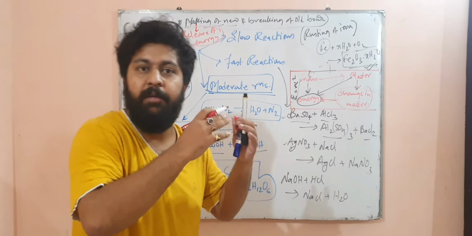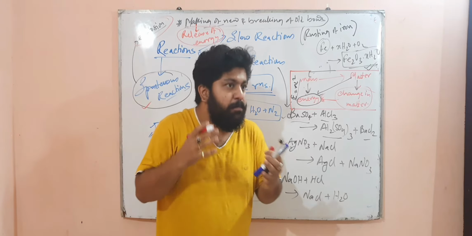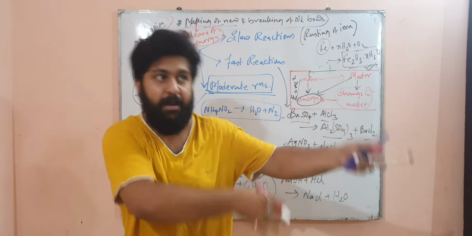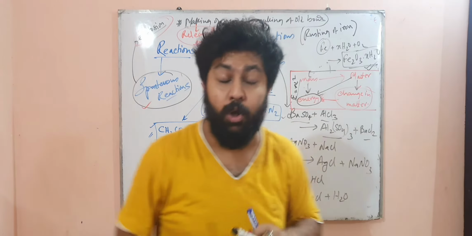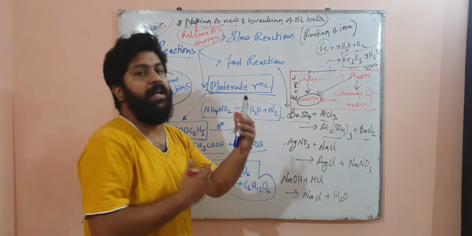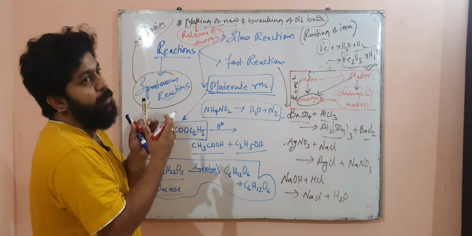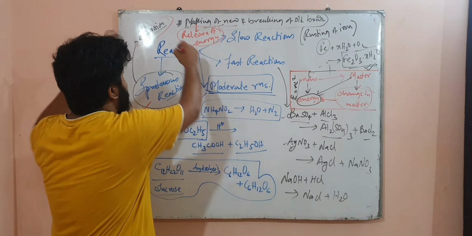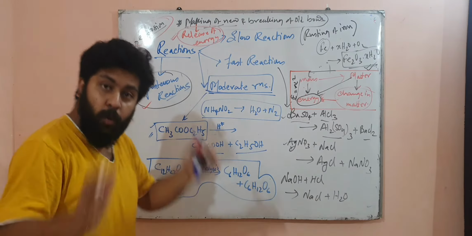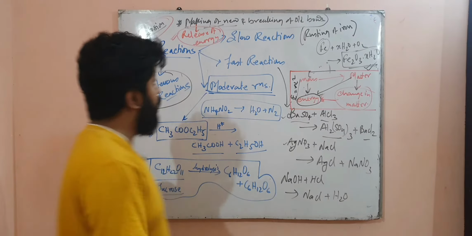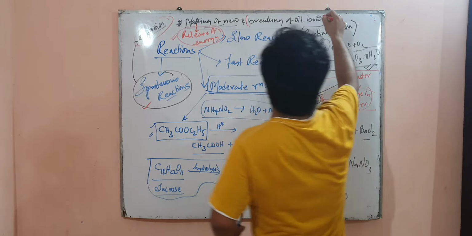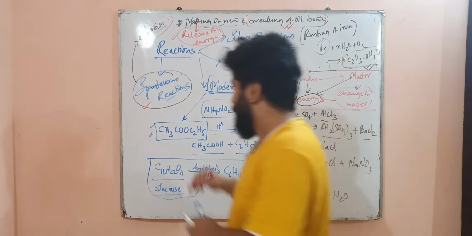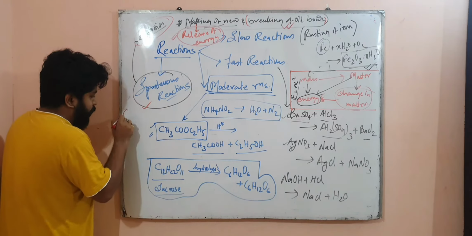Whenever a bond is being made, whether between two atoms to form a molecule of the same element, like O and O combining to form O2, or Ca and O combining to form CaO, you very well know, because you have passed class 11, that there is release of energy when there is making of a bond. However, when breaking of a bond is there, energy needs to be supplied.